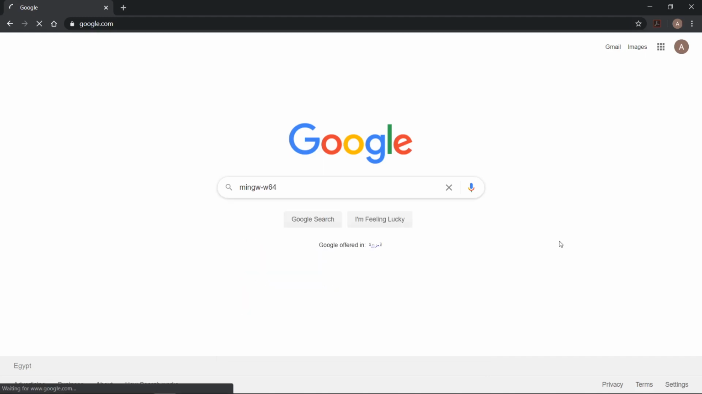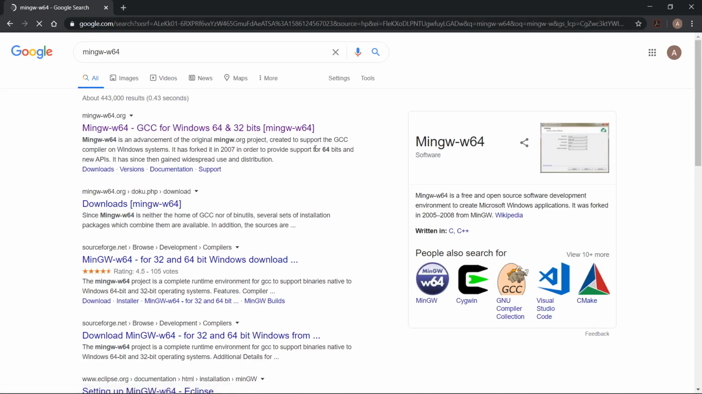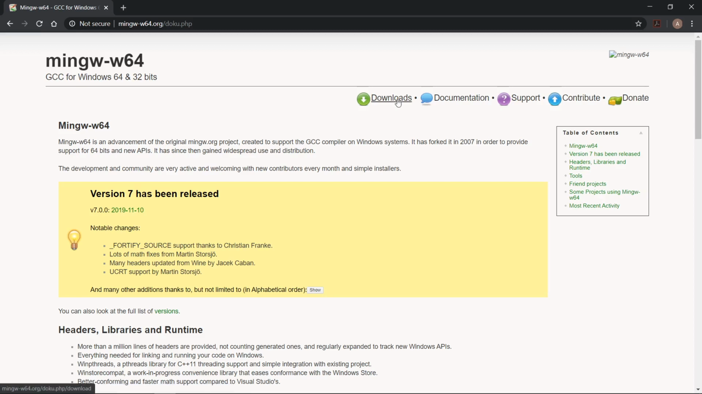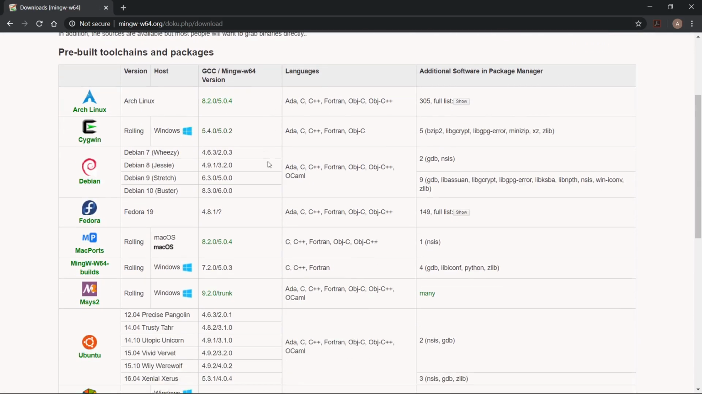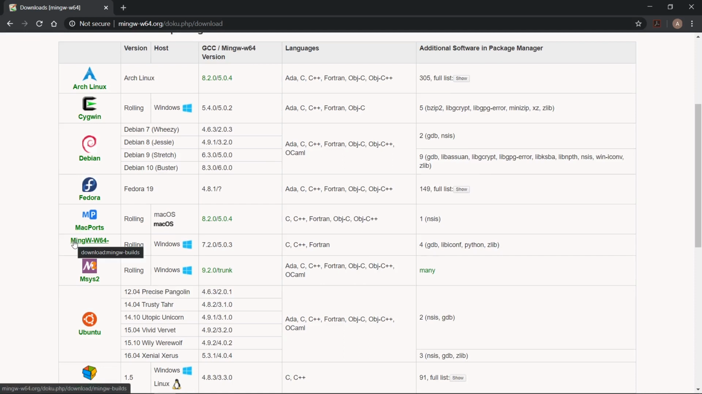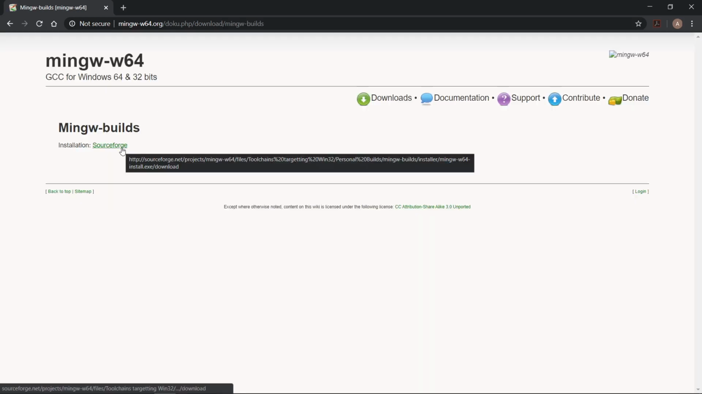Mingw-w64. We'll go to the official site. I will provide it in the course resources. Then head to downloads. We will search for the Mingw-w64-builds. It's a compiler for C, C++, Fortran, works for the Windows platform. Start downloading from SourceForge.